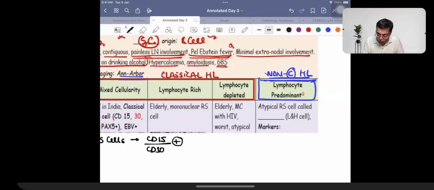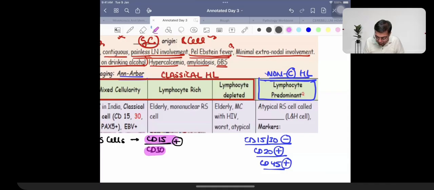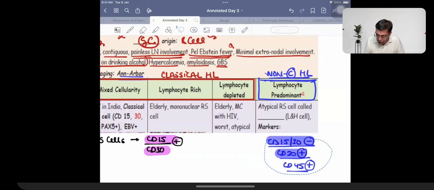But whenever we are talking about non-classical Hodgkin lymphoma, in this, the tumor cells are having CD15 and CD30 negativity, non-expression. What they are having is expression of CD20. What they can be having is expression of other molecules. Say, for example, there can be an expression of something like CD45 or BCL6. So this is a key differentiating factor between classical and non-classical Hodgkin's lymphoma.